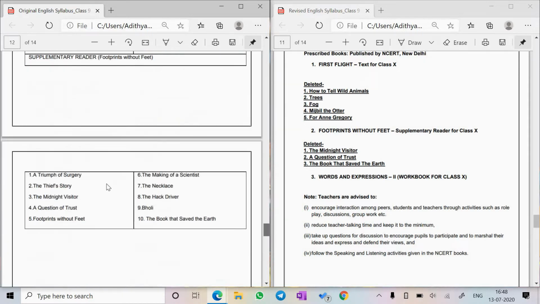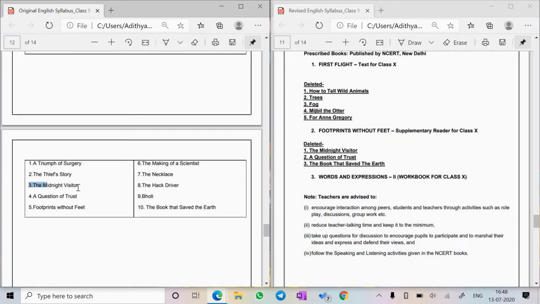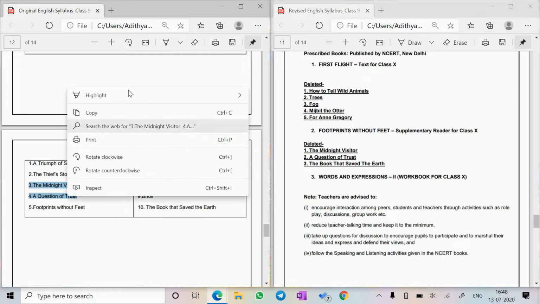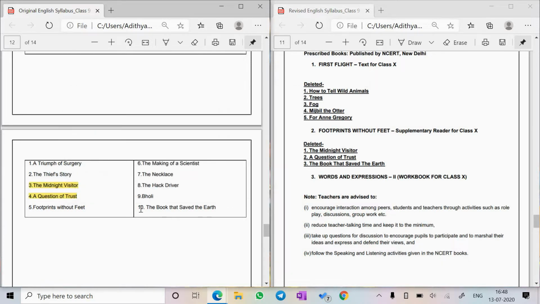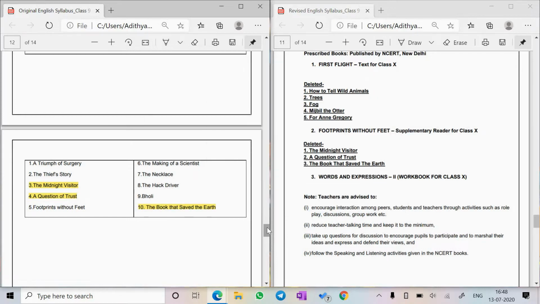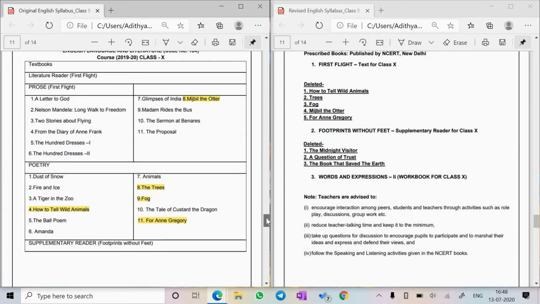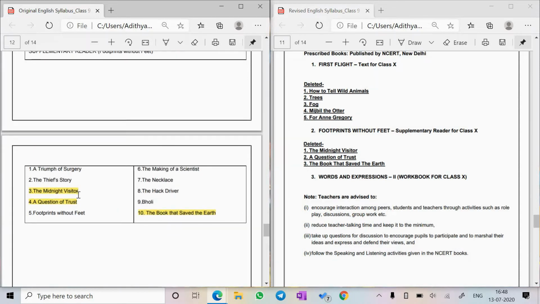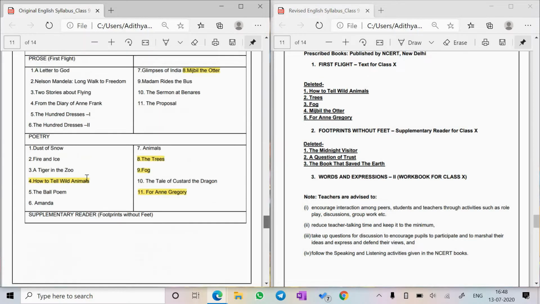Scroll down to the supplementary reader. The Midnight Visitor as well as A Question of Trust have been deleted. Both were interesting. And then the last, the 10th chapter, The Book That Saved the Earth. So guys, that's the deletion for literature. Summarizing: Mitchell the Otter, The Midnight Visitor, A Question of Trust, The Book That Saved the Earth, 4 proses deleted. How to Tell Wild Animals, The Trees, Fog, For Anne Gregory, these 4 poems have been deleted.